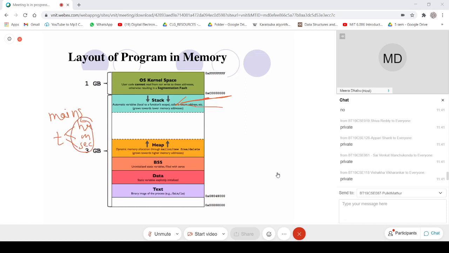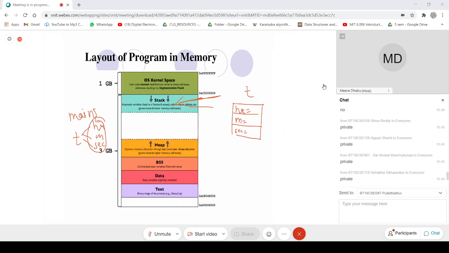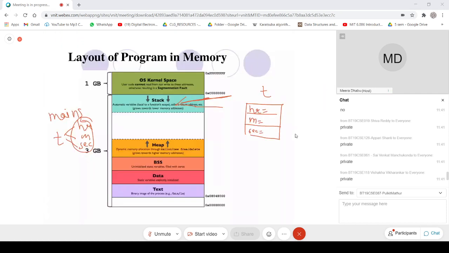So the memory for T will be allocated here, and T will have three parts: one for HR, one for minute, and one for second. Depending on the type, the memory bytes will be allocated. So that always goes on the stack. It is an automatic variable that is local to the function scope, along with the return address.